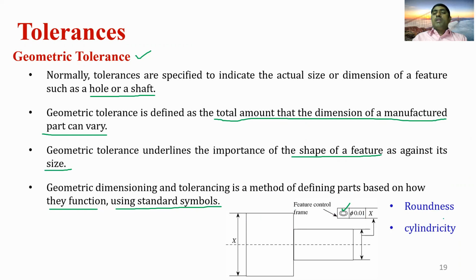So the geometric tolerances deal with the roundness of the component and cylindricity of the components. So it is the shape of a feature. It deals with the shape of the feature as against its size. Whether the produced product has the roundness or the cylindricity or not.